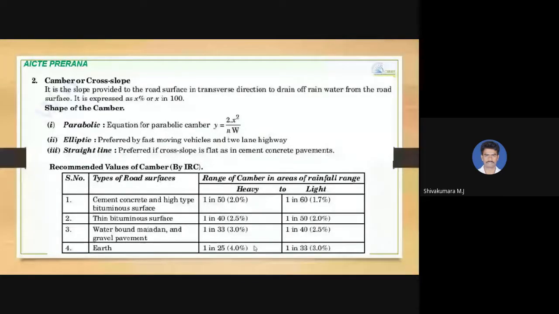So you can remember these values because they are specified by IRC, so it can be asked, like, for a thin bituminous surface, what camber should be provided in areas where heavy rainfall is happening. Okay, it is good to remember it is 2.5% or 1 in 40.